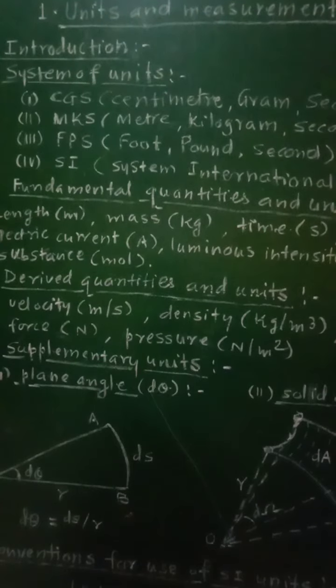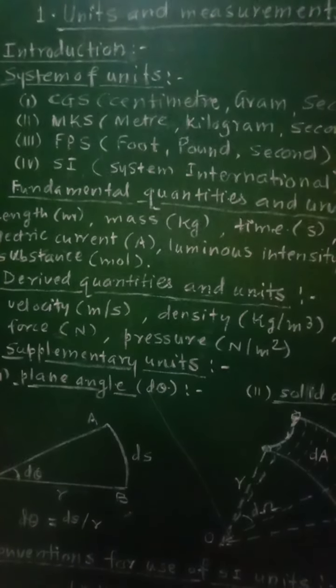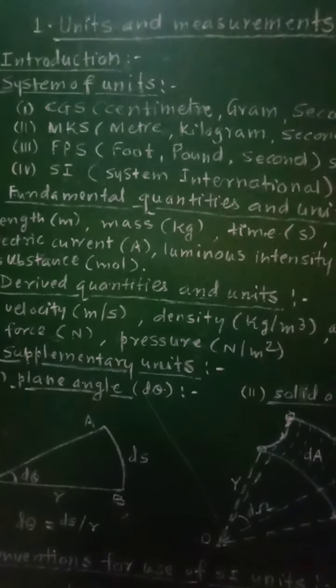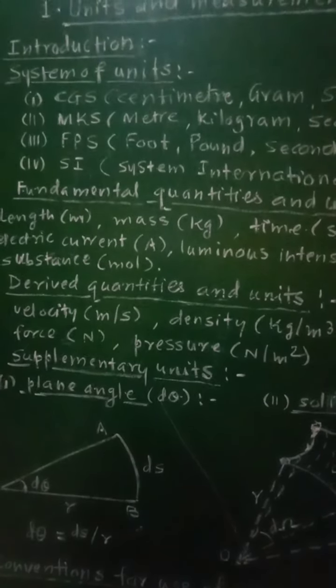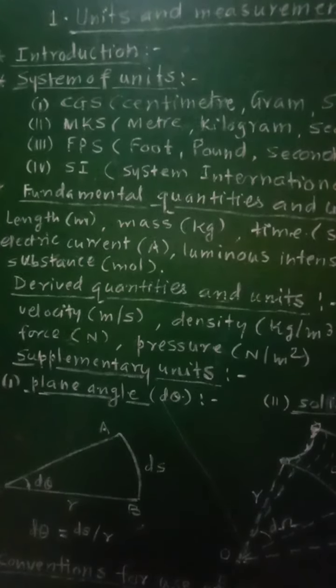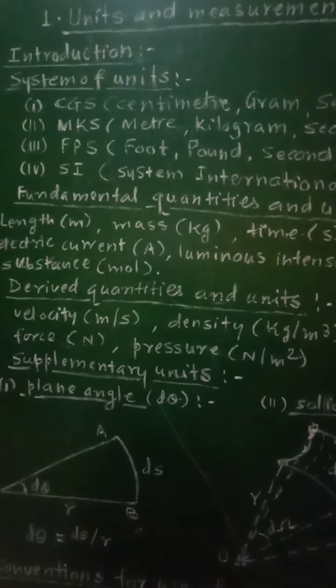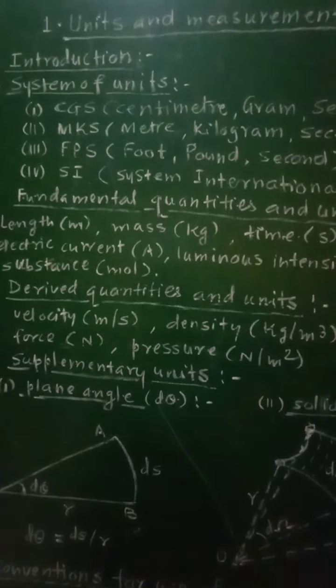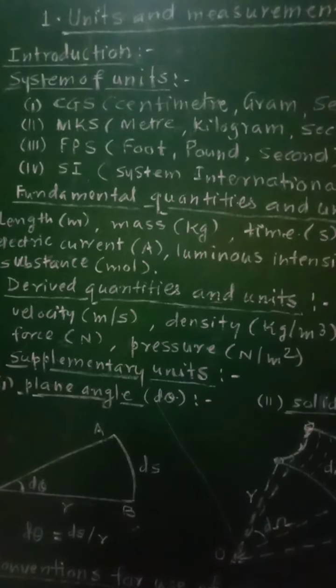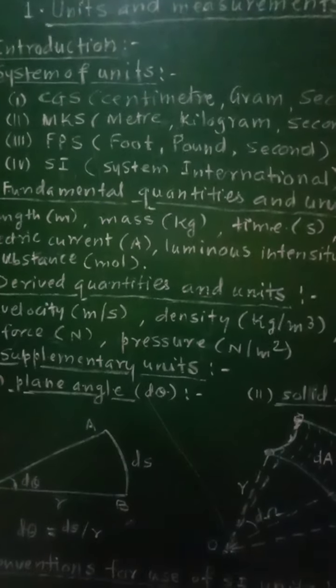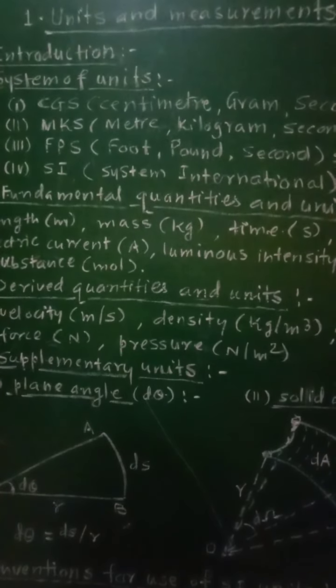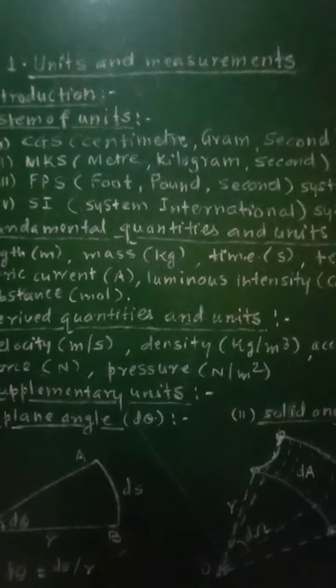These quantities are large in number. For example, area, volume, velocity, acceleration, force, density.